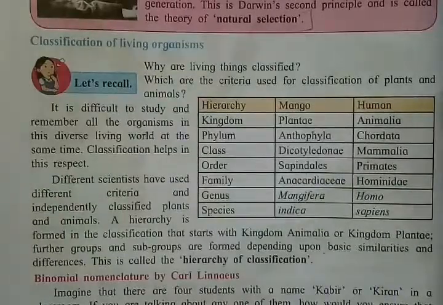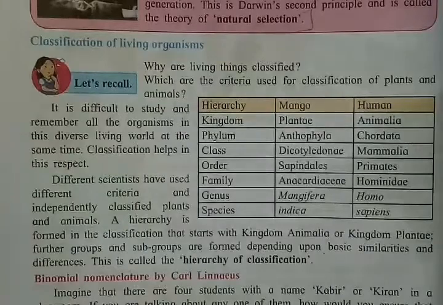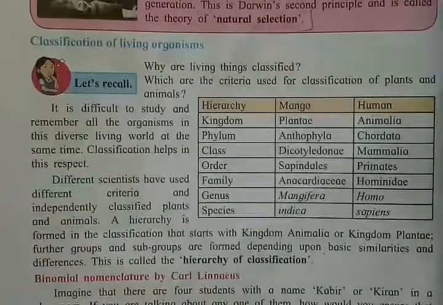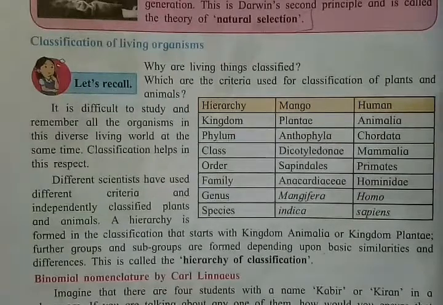Now in order to classify them, as you all know, there are different varieties of plants and animals. There are many plants and animals found on this earth. Now how will we identify them or name them? For example, in your own class, there may be a condition that 4 students have the same name.